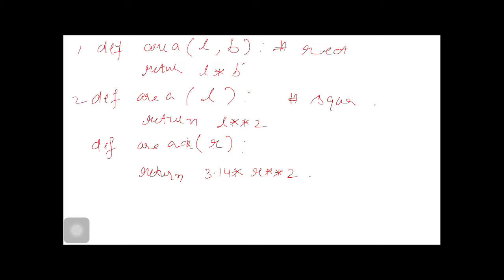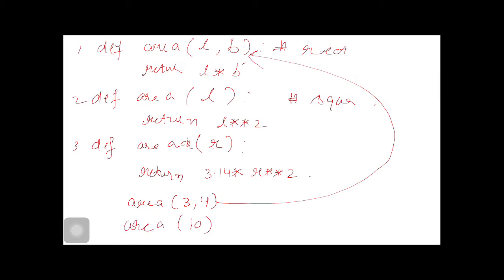These are the definitions of the functions 1, 2 and 3. How to call rectangle area, how to call area to compute the area of the rectangle. We use area and provide two arguments. If we are providing two arguments, it is obvious that we are calling this function.